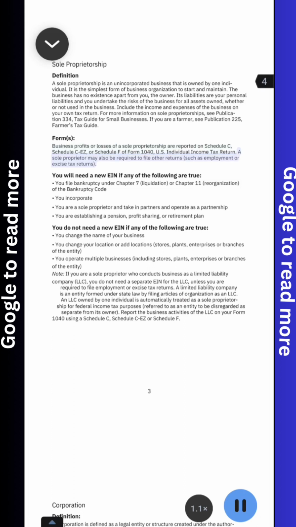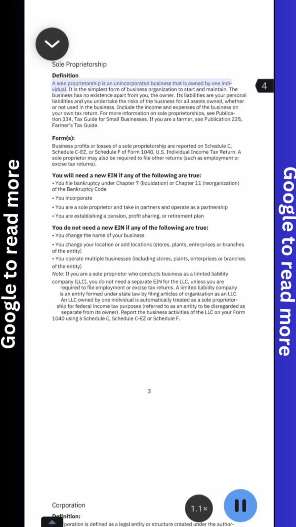A sole proprietor may also be required to file other returns such as employment or excise tax returns. You file bankruptcy under Chapter 7 Liquidation or Chapter 11 Reorganization of the Bankruptcy Code. You incorporate. You are a sole proprietor and take in partners and operate as a partnership. You are establishing a pension, profit sharing, or retirement plan.